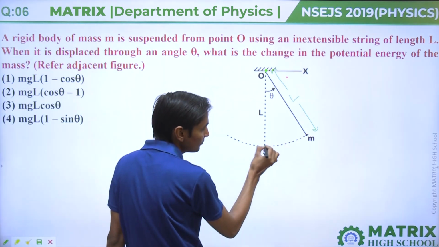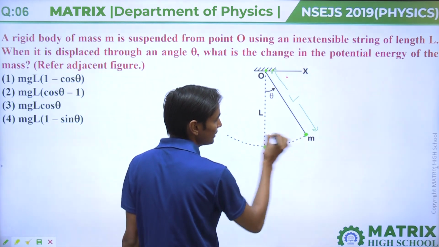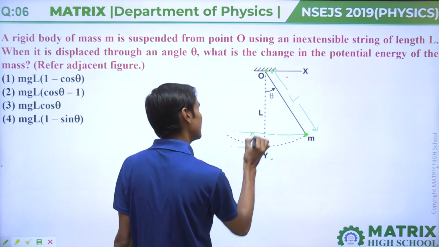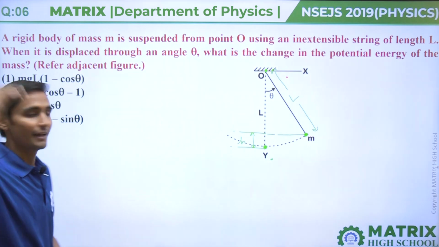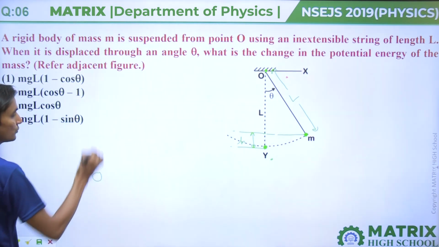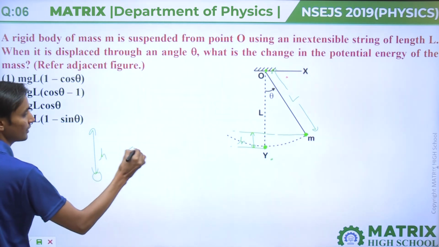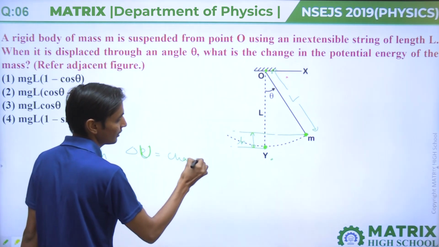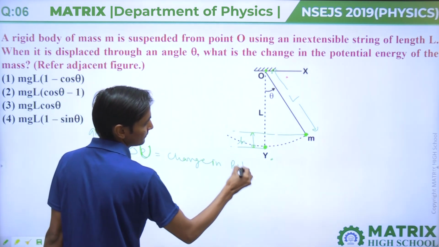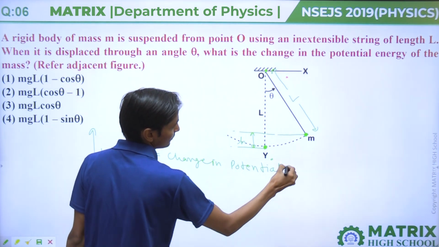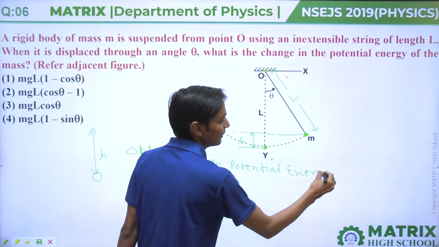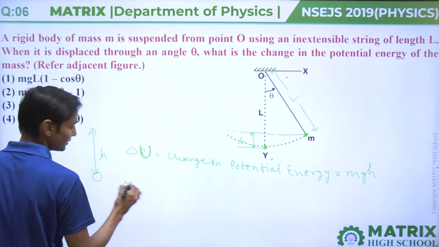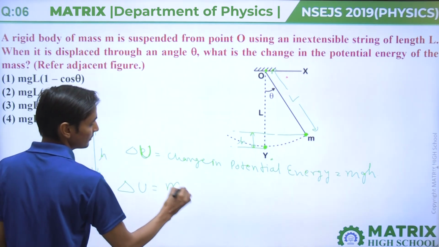From this point, the particle comes to this point, then the change in potential energy. We assume that this change is height h. When a particle goes to height h, then the change in potential energy delta U will come out mgh.